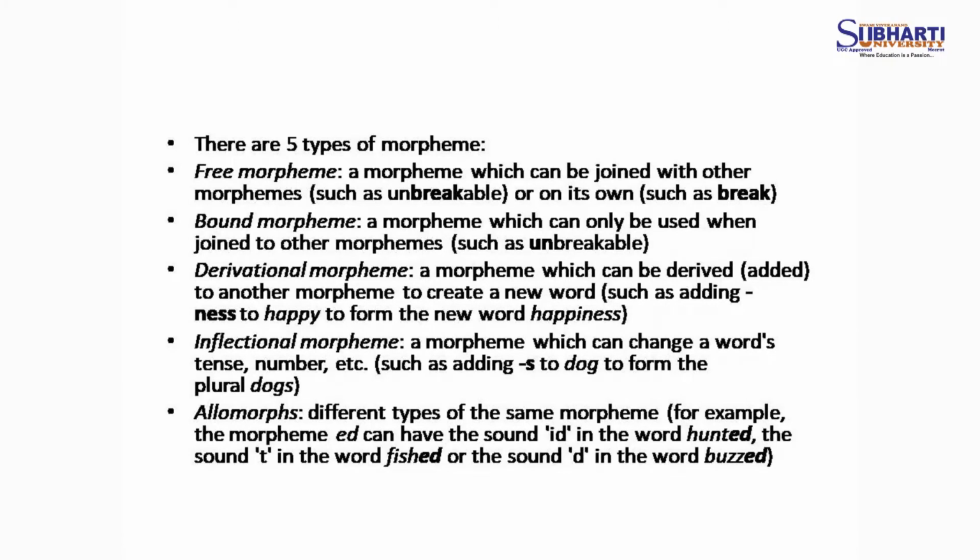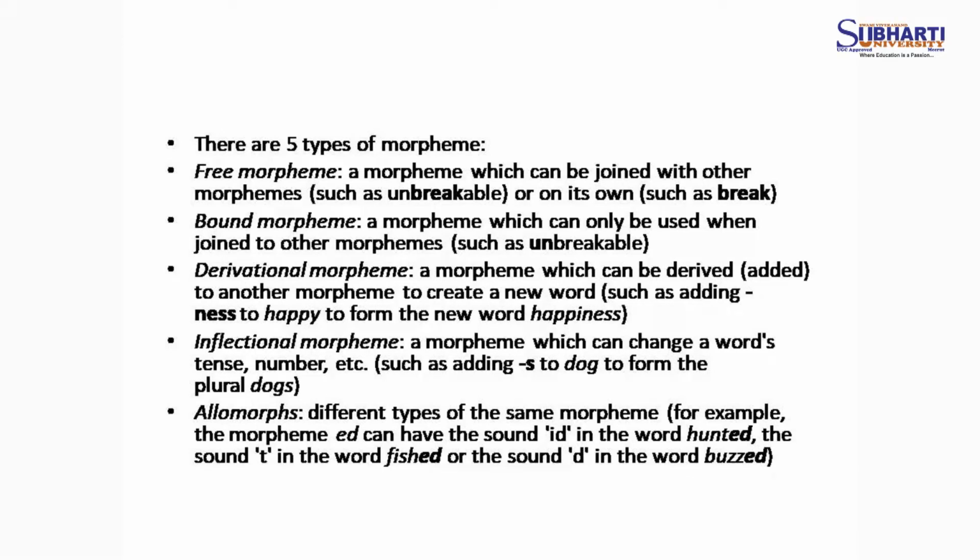Derivational morphemes are the morphemes which can be derived or added. Derivational is something that has been derived from something else, added to another morpheme to create a new word, such as adding ness to happy to form new words like happiness.